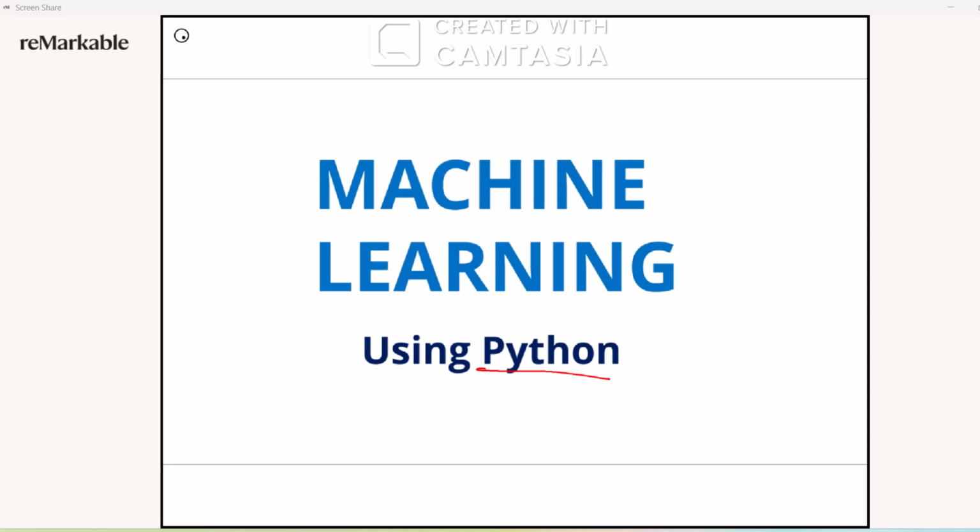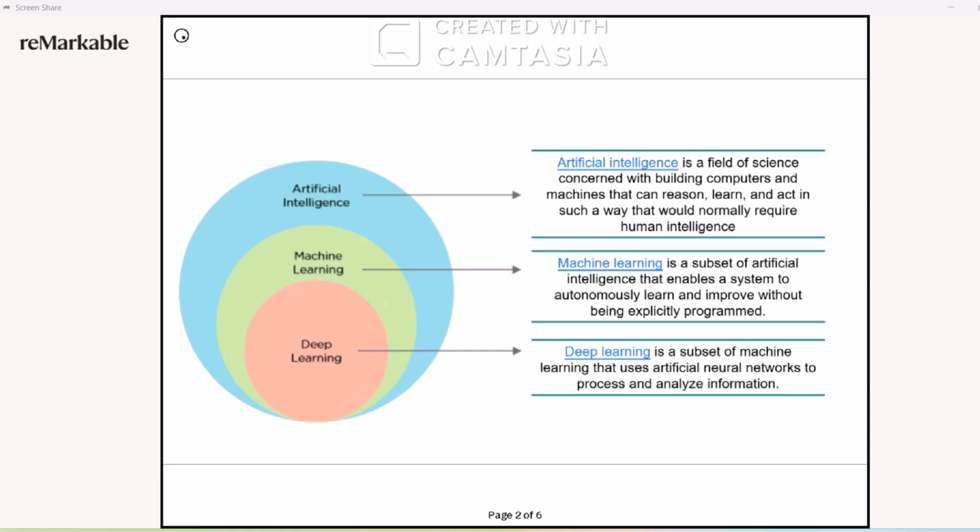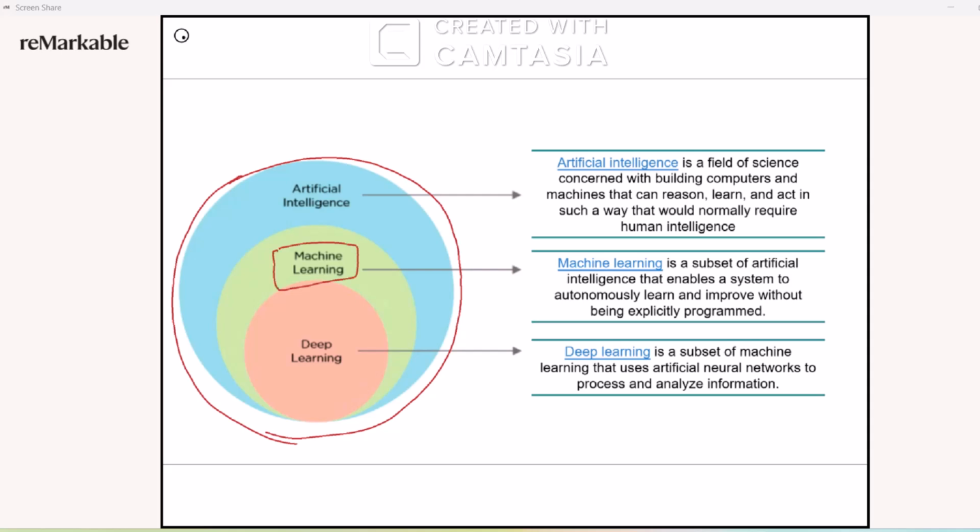Let's check the given Venn diagram. So here, if you see, artificial intelligence is a broader concept which consists of machine learning, and then further it consists of deep learning. Artificial intelligence is a field of science concerned with building computers and machines that can reason, learn, and react in such a way that would normally require human intelligence.